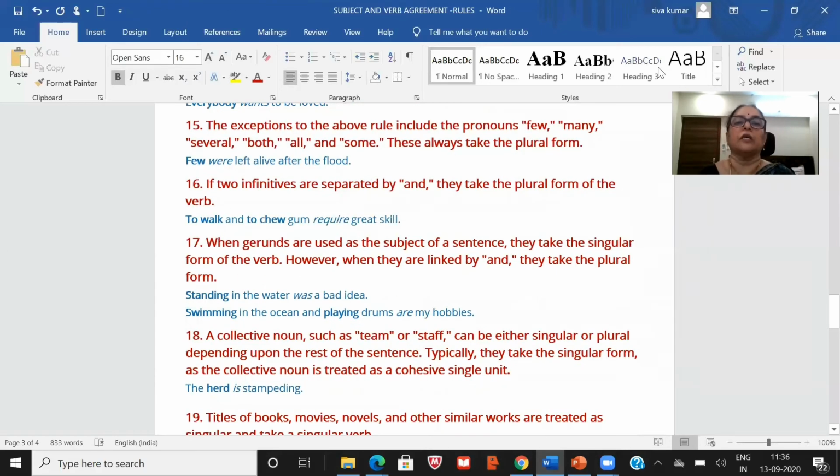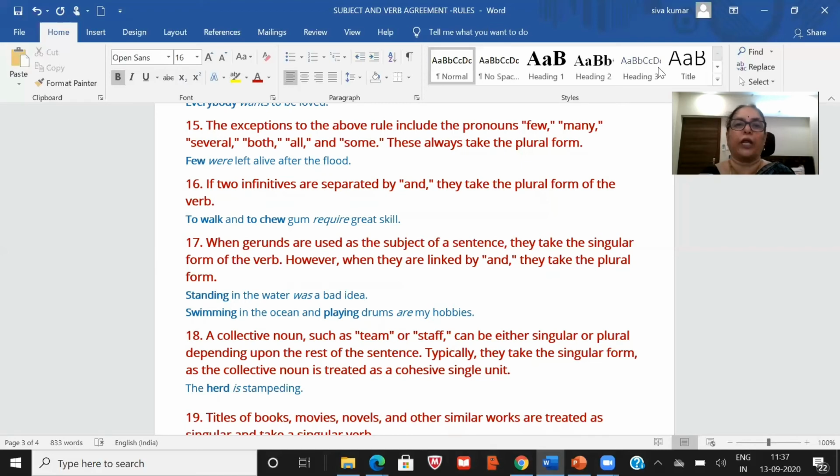The exceptions to the above rule include the pronouns few, many, several, both, all, and some. When you look at those pronouns, few, many, several, both, all, and some, these are all plural. Whereas everybody, everyone, each, all these are singular. So when they are plural, you are taking the verb also plural. Few were left alive after the flood.